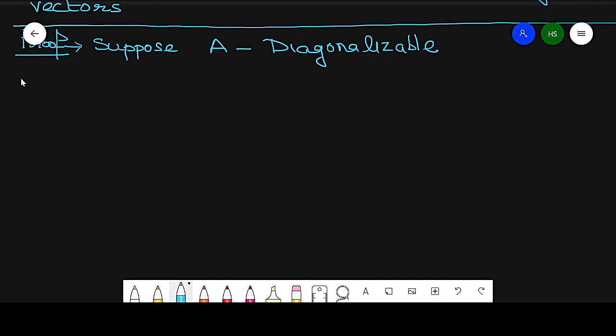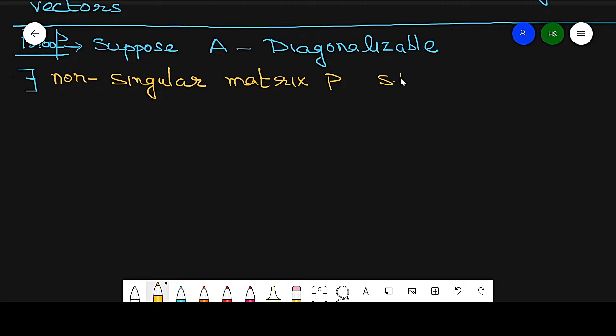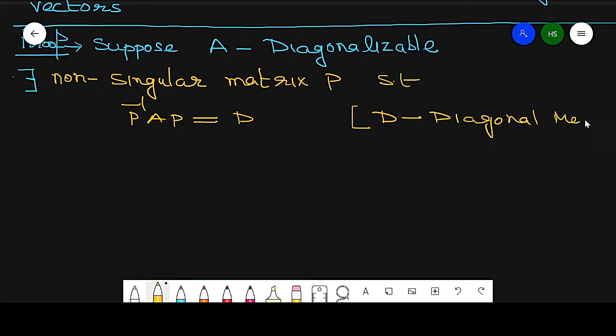Then by definition there exists a non-singular matrix P such that P inverse AP is equal to D, where D is a diagonal matrix, as we already proved in the previous article.